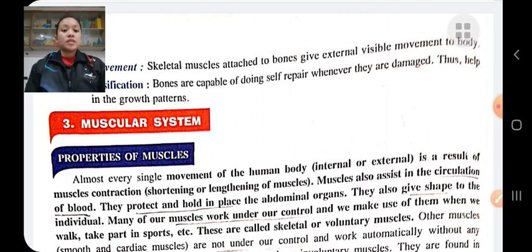Many of our muscles work under our control, and we make use of them when we walk, etc. These are known as voluntary muscles or skeletal muscles. Other muscles, that is smooth and cardiac muscles, are not under our control, and they work automatically.